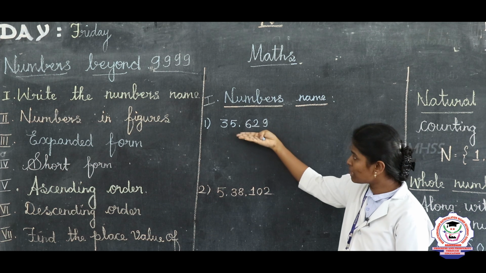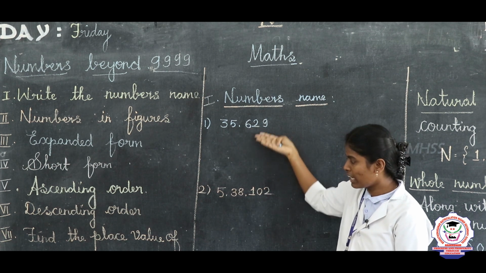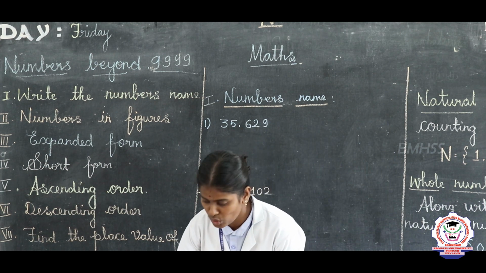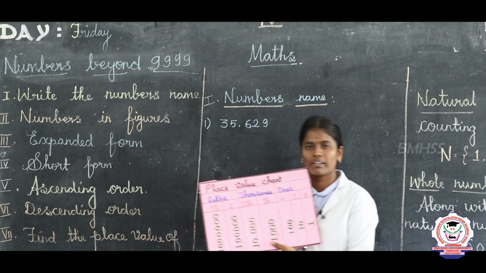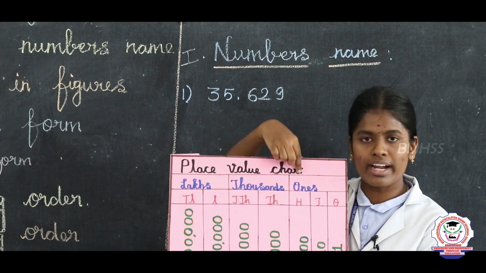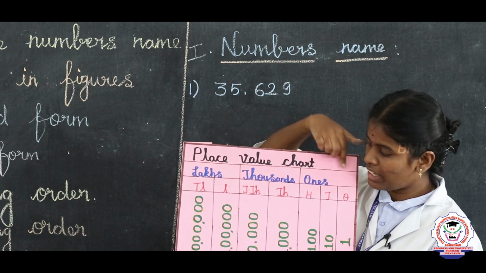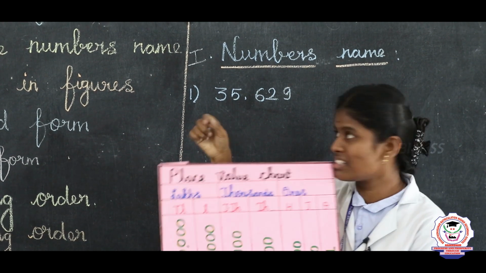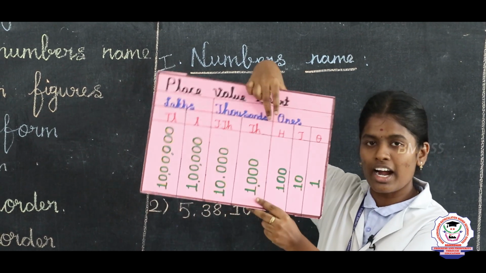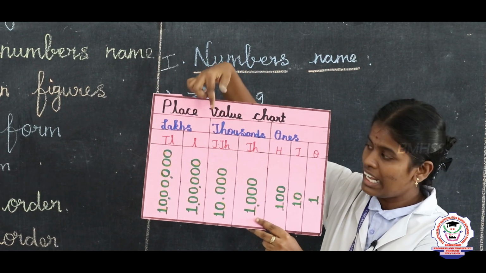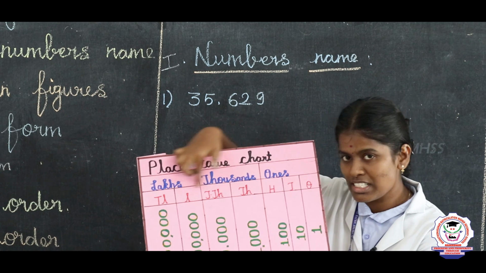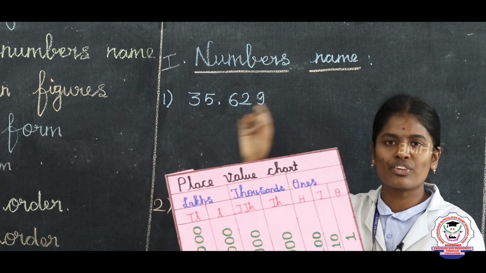Here they have given a number, 3,59,... just write the place value. Before that, I will show you the place value chart. Listen here. This is our place value chart. We have 3 common periods: ones, thousands, lakhs. And then we have 7 sub periods: ones, tens, hundreds, thousand, 10,000, lakh, 10 lakh. Everyone clear? We have 3 common periods and 7 sub periods. Keep the 7 sub periods, then only you should write the numbers name.